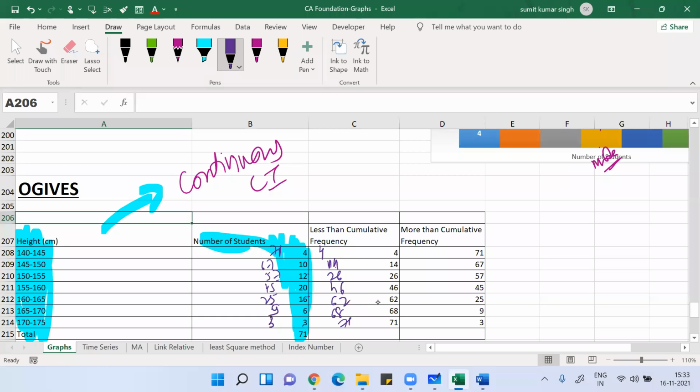Clear, everyone? So whenever we write less than class interval, we use the upper limit, and whenever we write more than class interval, we use the lower limit. Anyone, any doubt?